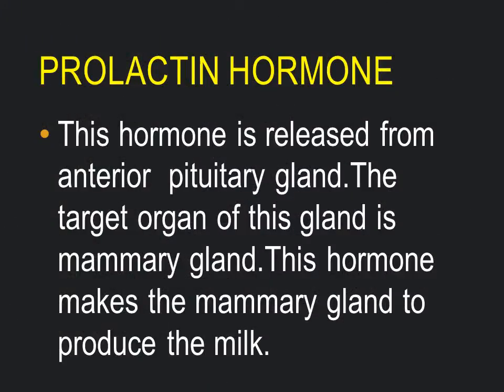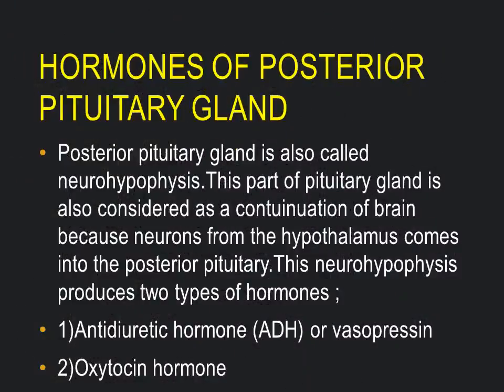And now prolactin hormone. This hormone is released from the anterior pituitary gland. The target organ of this hormone is the mammary gland. This hormone makes the mammary gland produce milk. And that's all about the anterior pituitary gland.